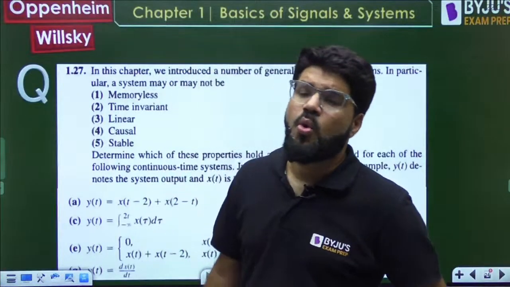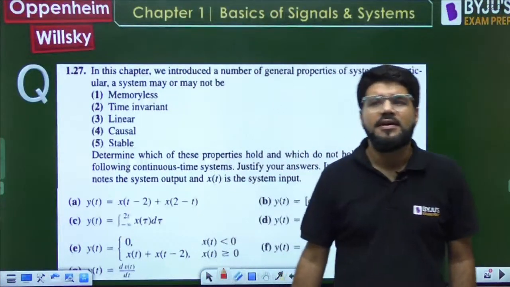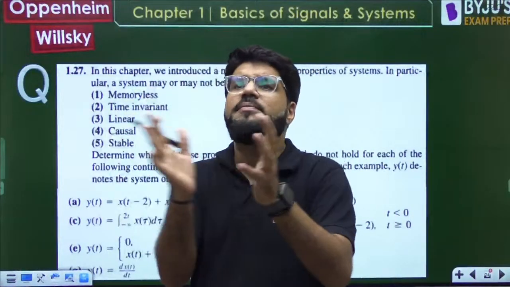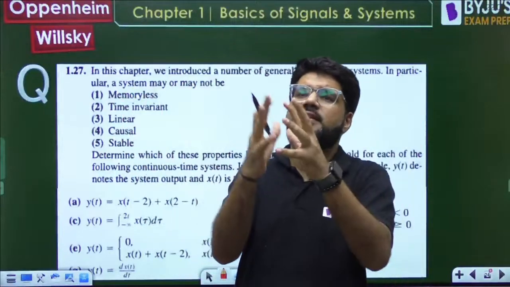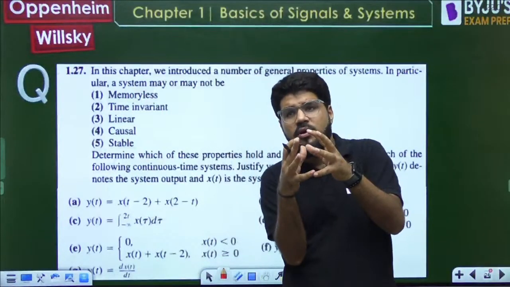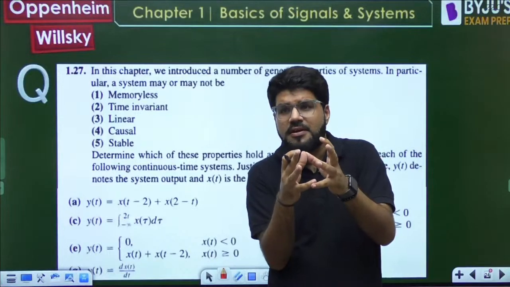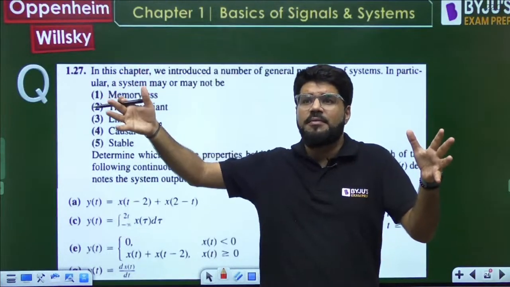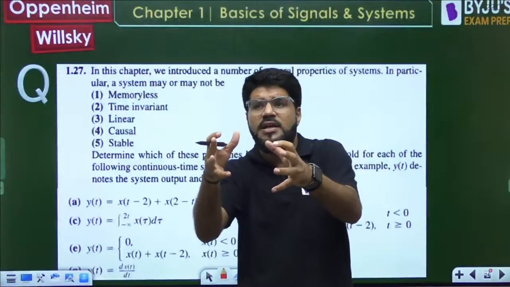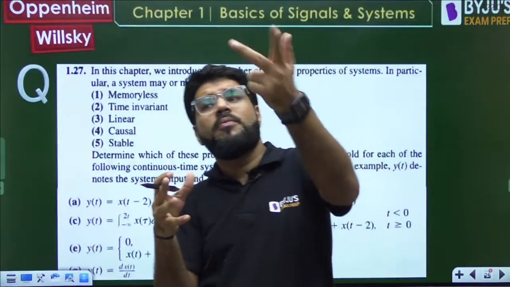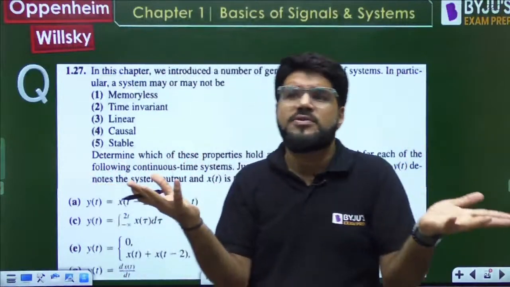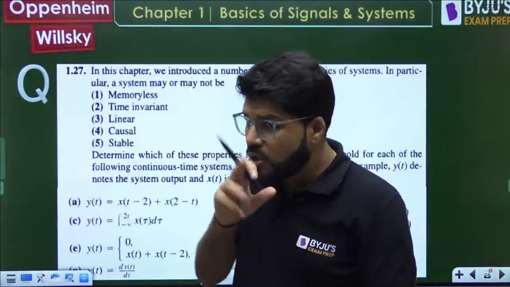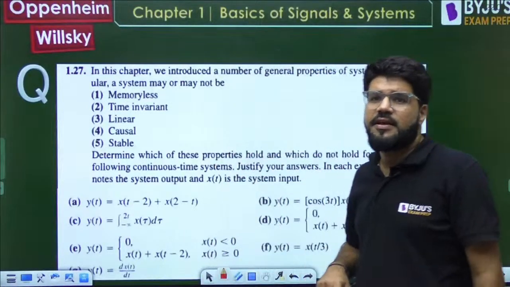In the discrete domain, no, Ananta. The simple reason is, what is x(3n)? You are shrinking the signal. How will invertibility come? When you shrink the input, some of the samples are lost. That is the problem with discrete time compression. In discrete time expansion, zero padding comes. In discrete time compression, some of the values are lost. When you want to go back to the original, those lost values are lost. That is a loss of information. That is why the answer will be non-invertible by this logic.